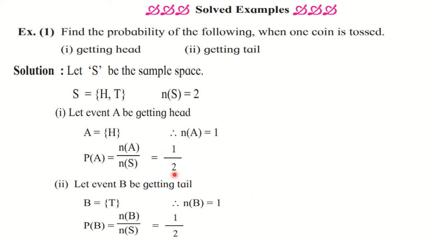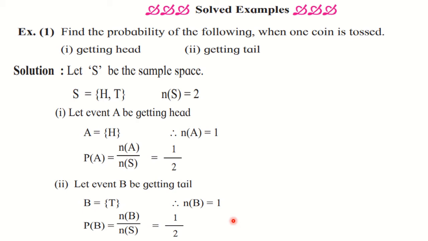If you want to convert this half into percentage, then you know how to convert it. You will multiply by 100 and the answer will be 50%. So probability of getting head is 50% and probability of getting tail is 50%. So always we express the probability in the form of fraction or in the form of percentage. And one more point to keep in mind is that the probability is never greater than 1. Always you will get it equal to 1 or less than 1.